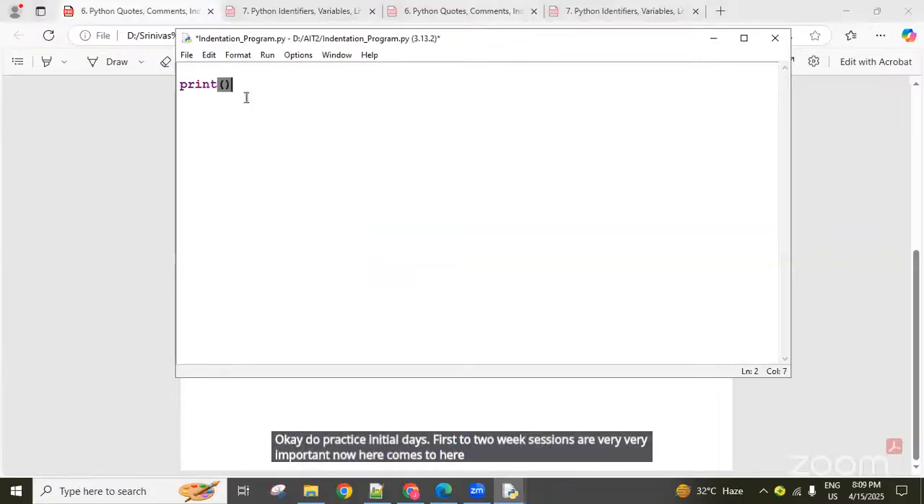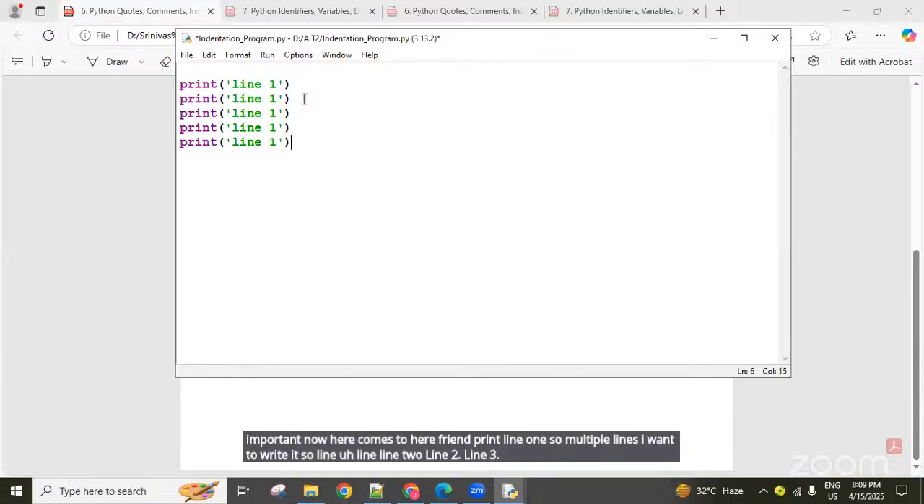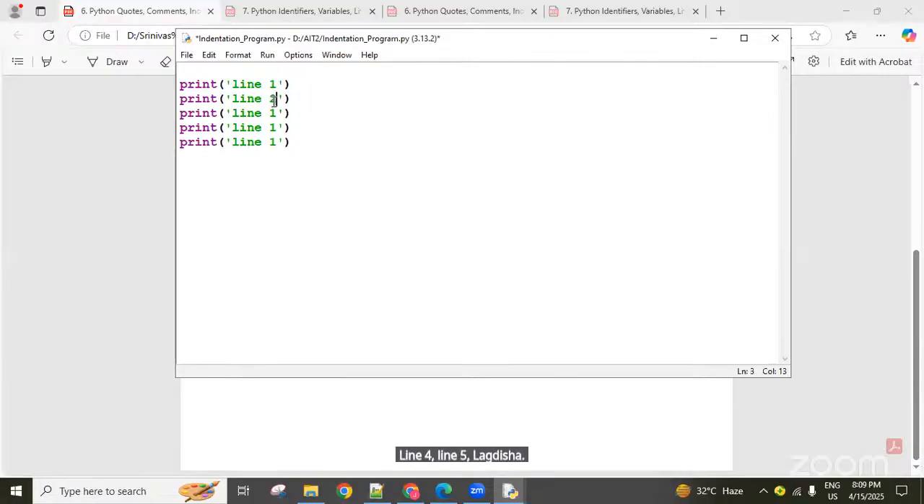Print line 1. So I want to write multiple lines: line 2, line 3, line 4, line 5, like this. Simply the line numbers change. Okay, yes, save it with Control S.